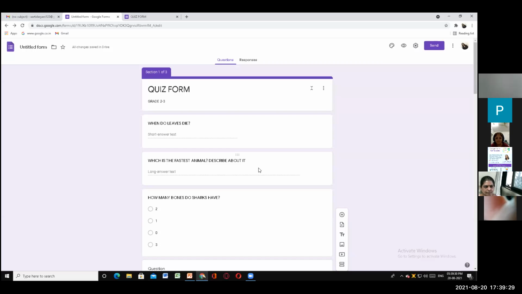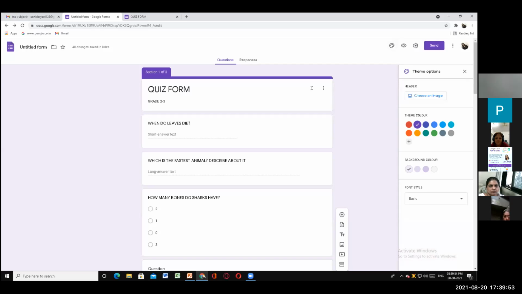Now next. The very interesting thing in this form, which I like the most, is that you can customize the theme and settings. First we'll create a form in a colorful way. You will see this paint icon here. Click on this, and you get a theme option.